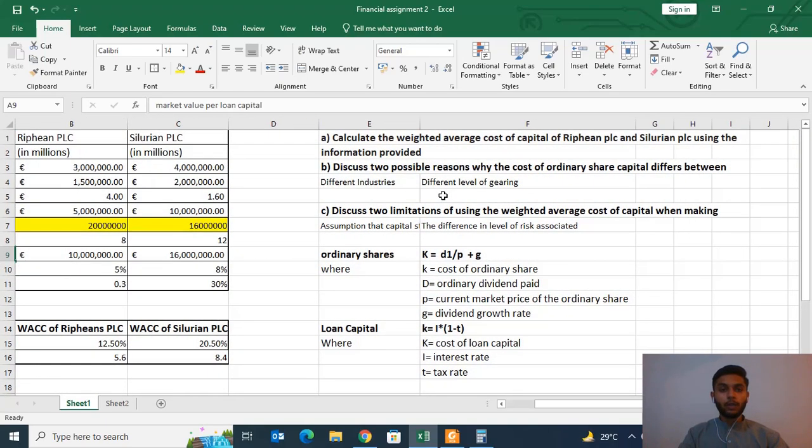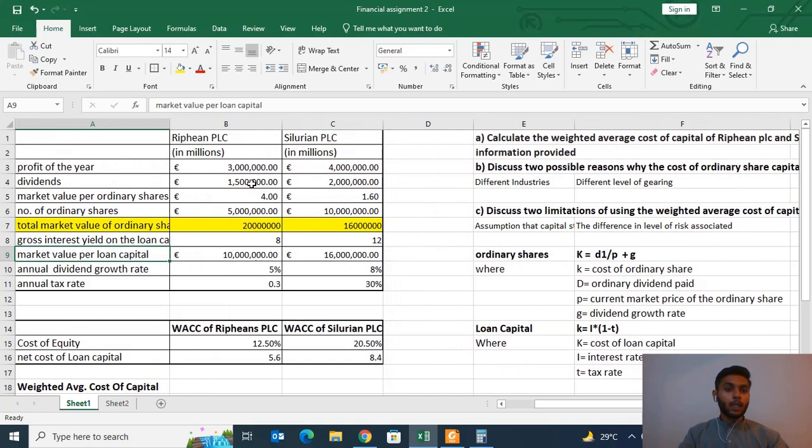In this particular example, we have to solve these three questions. The first one is to calculate the weighted average cost of capital for these two companies, the Riffian company and Silurian company. The data for these two companies is given here.